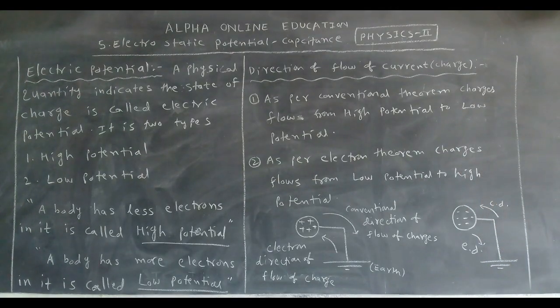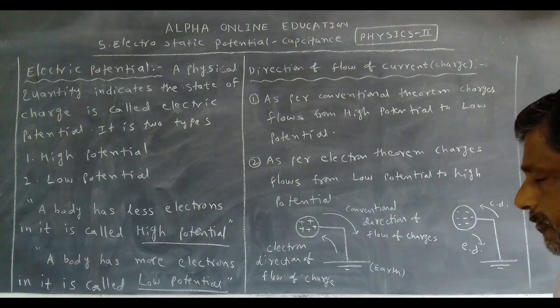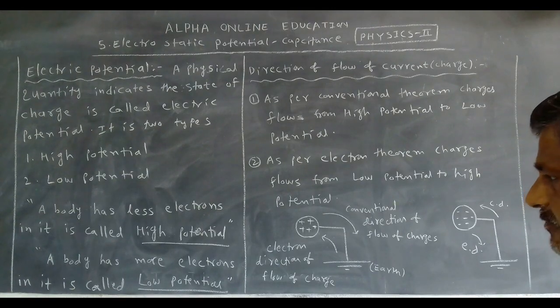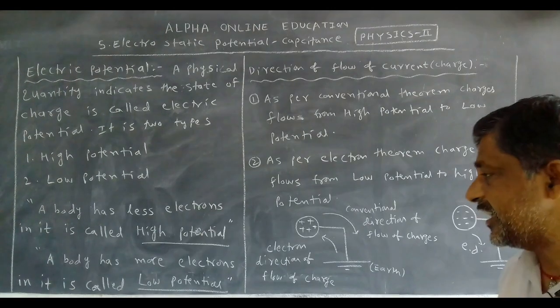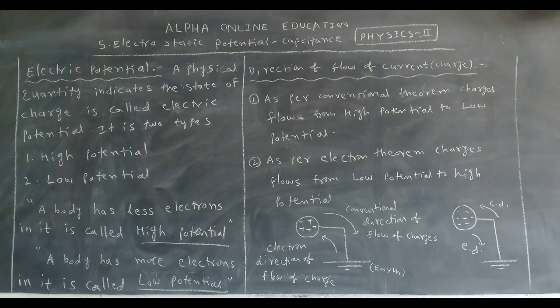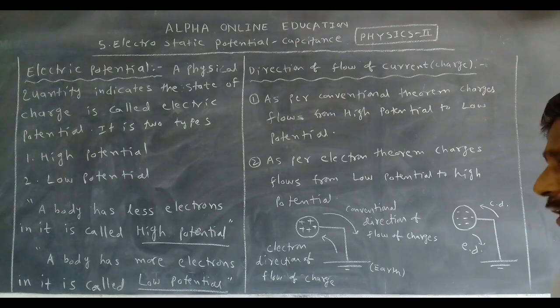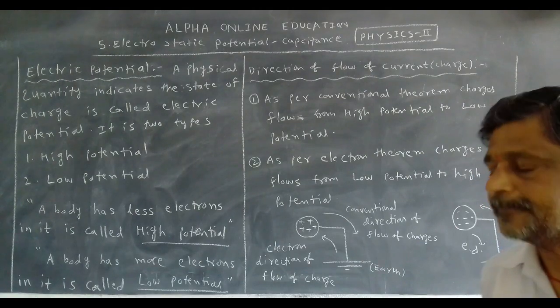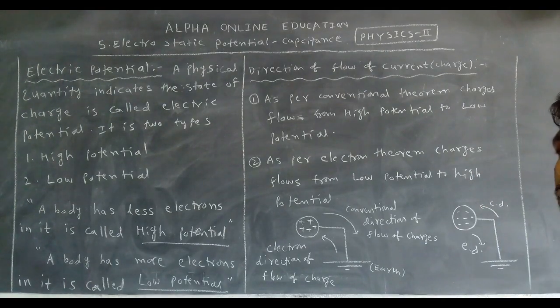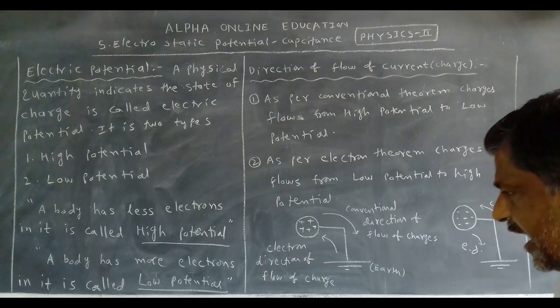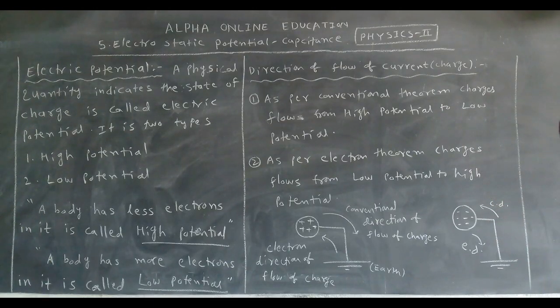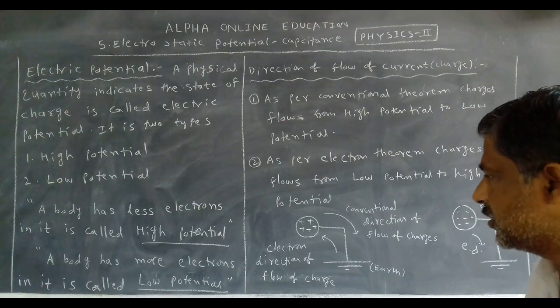Now, what is the meaning of high potential? A body that has fewer electrons in it is called high potential. High potential means in the object or in the body the number of electrons is less. The opposite of that is low potential, meaning a body that has more electrons in it is called low potential.